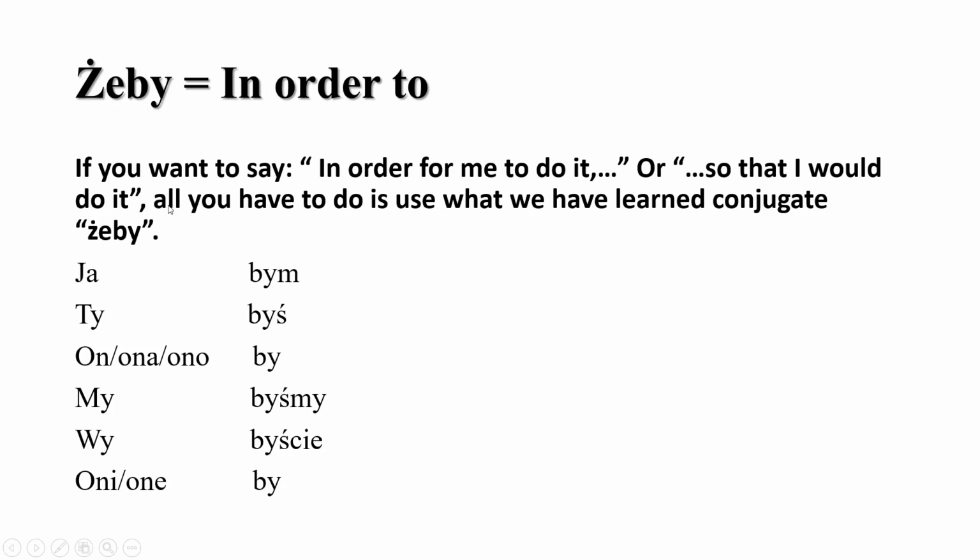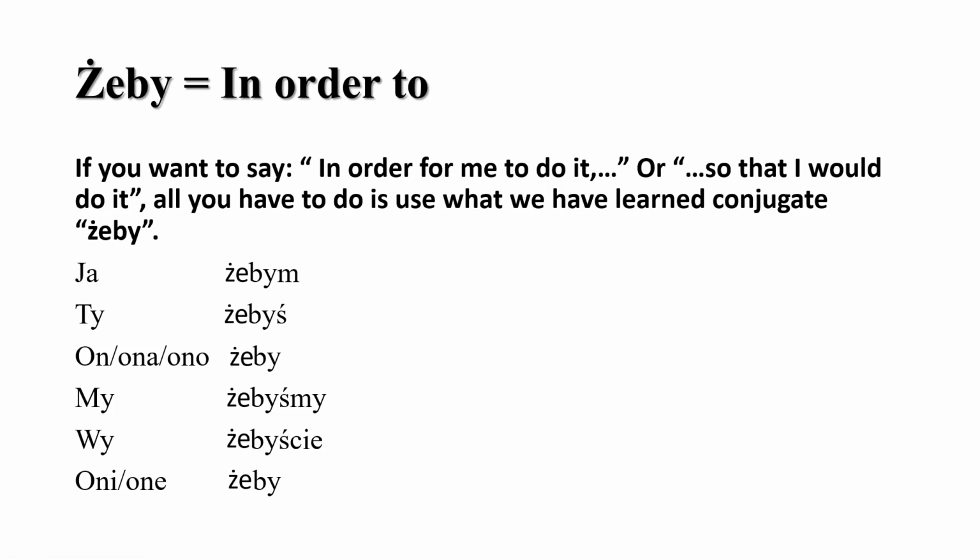So you have to change the żeby verb to make it sound that you're talking about yourself, in order for me. So all you have to do, using what we've learned, is add this. Or you can add the conjugation at the end to make it seem like you're talking about yourself.